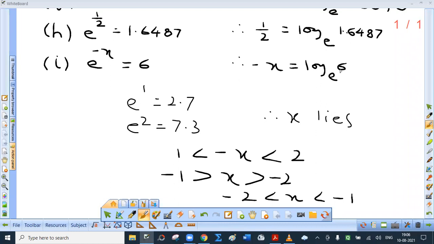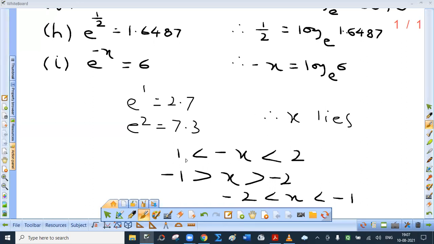See, we know that e raised to 1 is 2.7 and e square is approximately 7.3. Now 6 lies between 2.7 and 7.3, so the log value will lie between 1 and 2. But the log value is minus x, so minus x lies between 1 and 2. My question was, in which interval does x lie? So we need x.